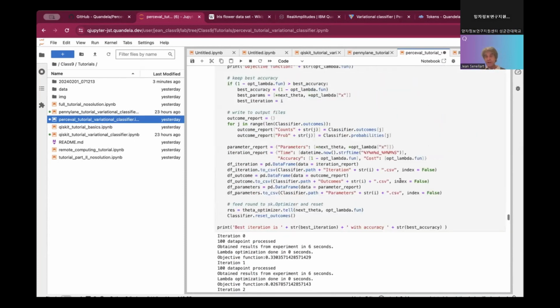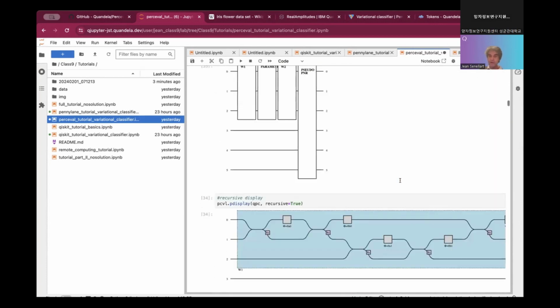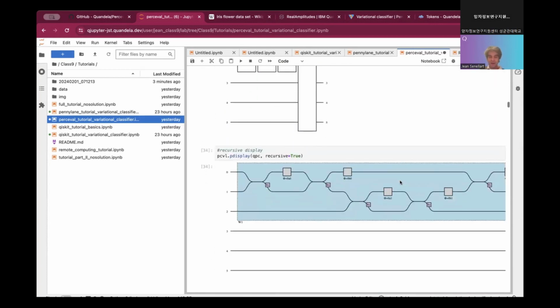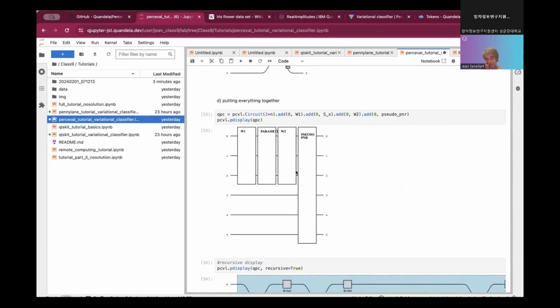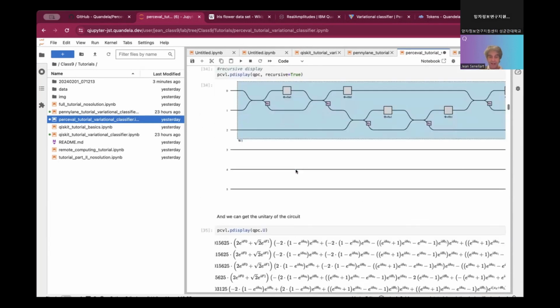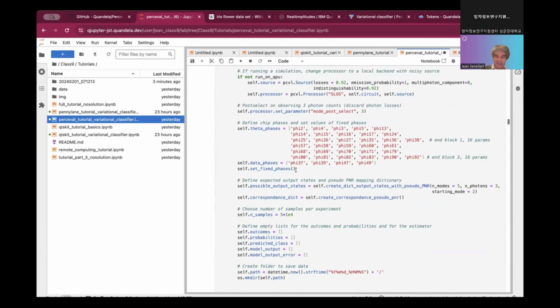So let us look quickly at the code. I won't go into too much detail because we kind of understood the gist with this circuit. The idea was to implement that circuit on the chip. But doing that physically, what does it mean physically?